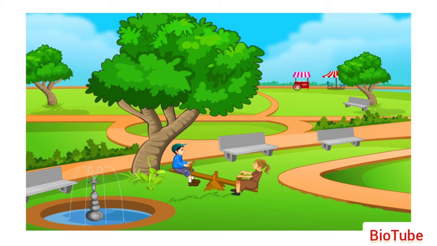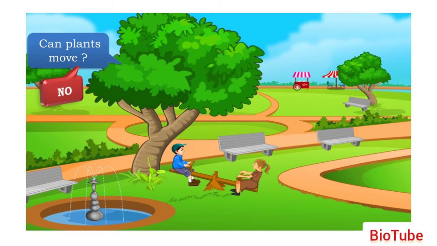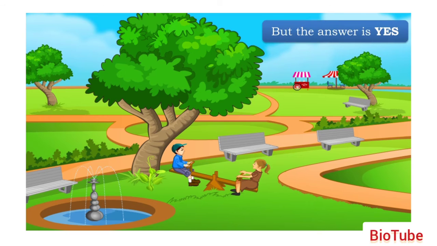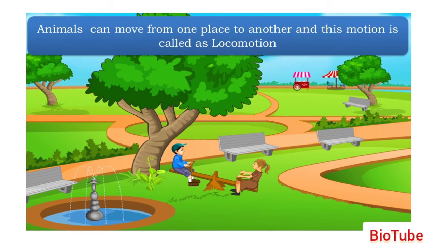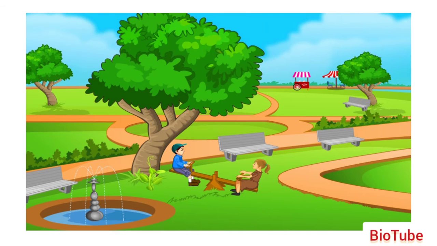So let me ask you one more question. Can plants move? Most of us will say, no, plants cannot move. But my dear students, the answer is yes. Yes, plants can move. Animals can move from one place to another, and this motion is what is called locomotion in animals.